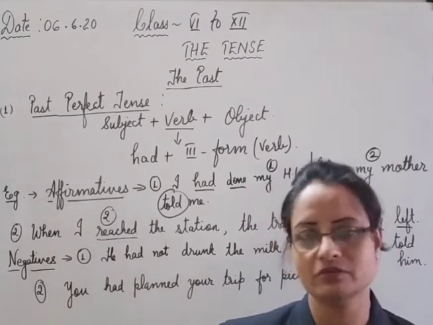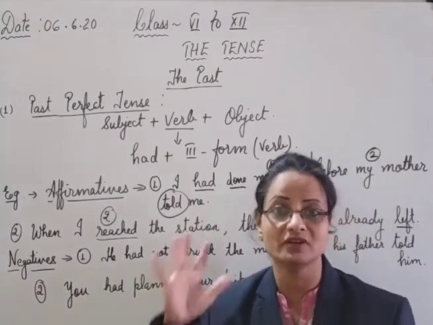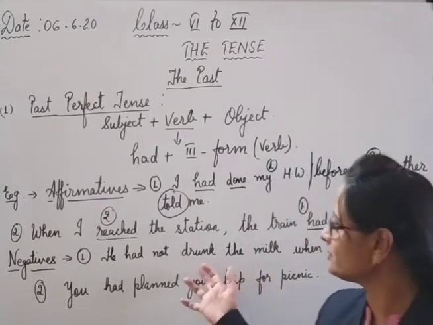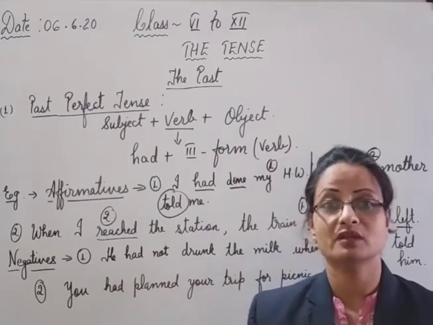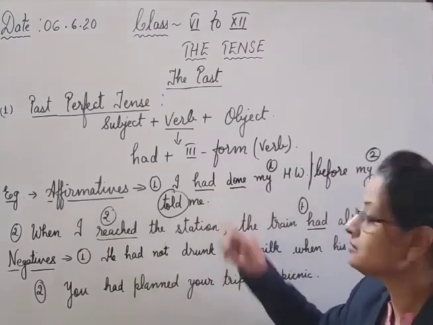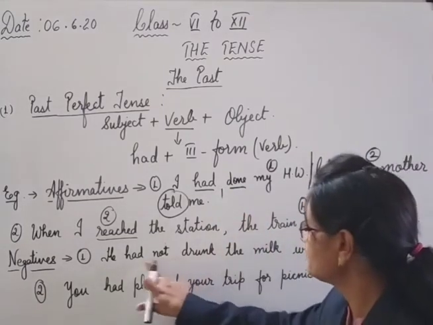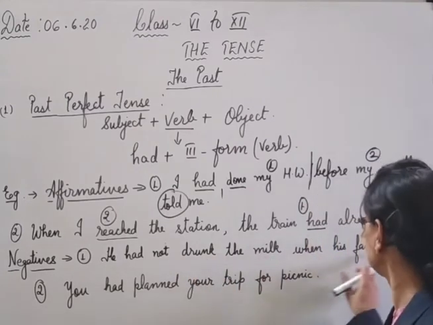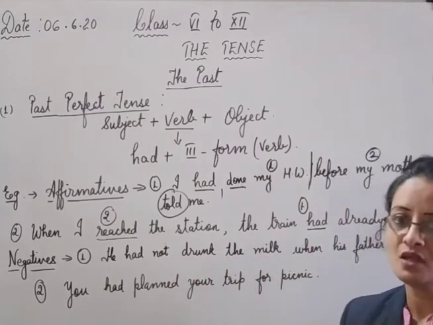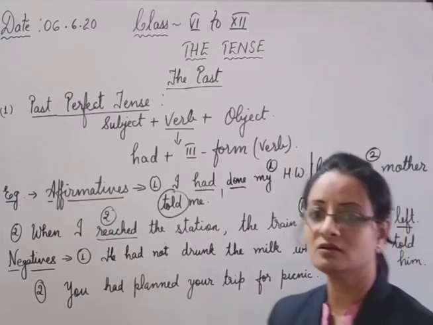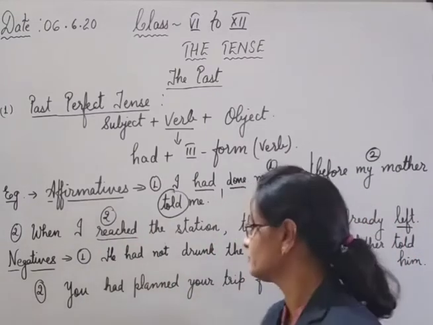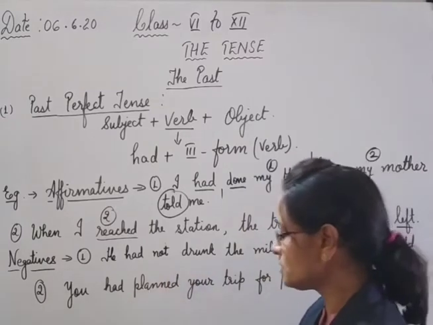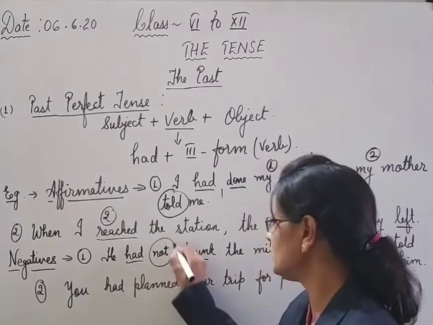Negatives and interrogatives are very easy. Now you all might be very familiar with how to make negatives. Yes, place a not between the helping verb and the main verb. Had and done. Place a not here. He had not drunk the milk when his father told him. Yes, his father told him to drink the milk. When he told him, he had not drunk before that. He will drink after that. So not goes between the helping verb and the main verb.